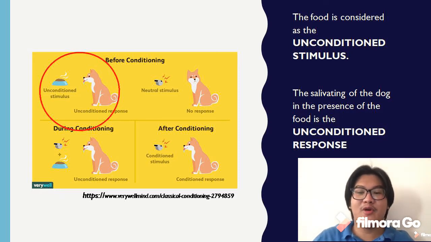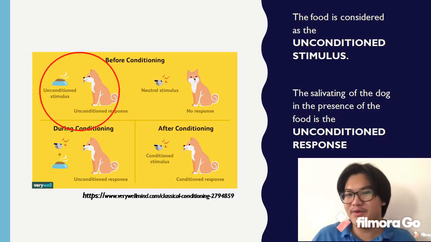For example, whenever we see food, the food is considered the unconditioned stimulus, while experiencing hunger when we see the food is the unconditioned response, because it is naturally occurring for us to be hungry whenever we see food. So that's the explanation why it is called the unconditioned stimulus and unconditioned response.